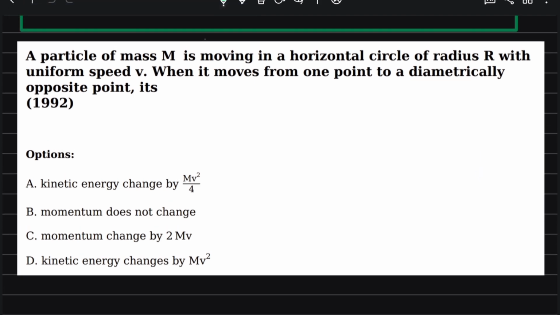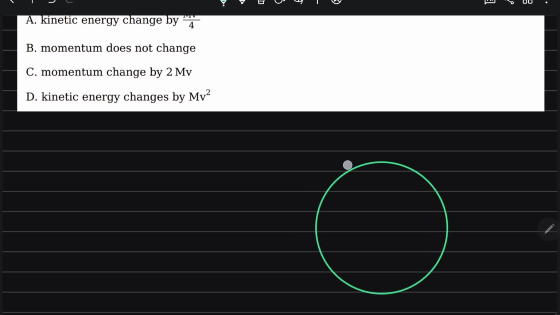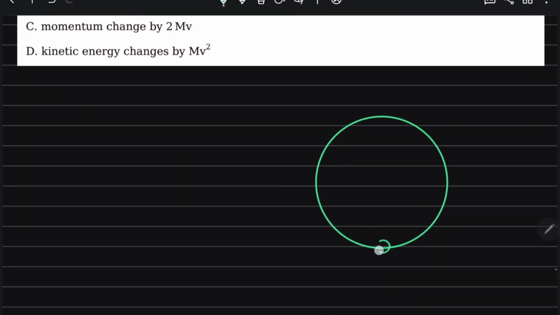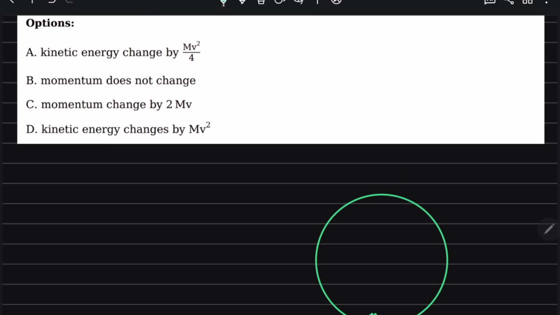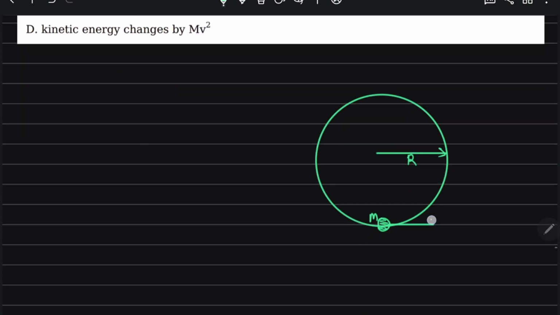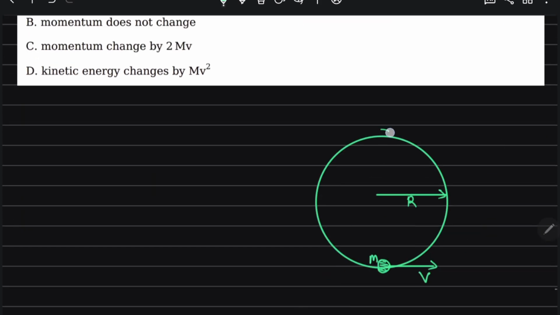Next, a particle of mass m moving in a horizontal circle of radius r with a uniform speed, say v, when it moves from one point to a diametrically opposite point. So it is like this situation.